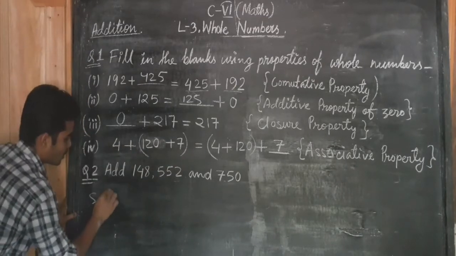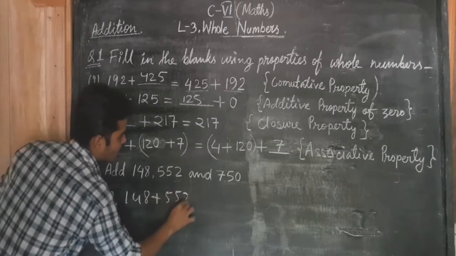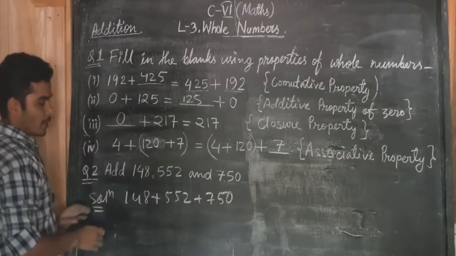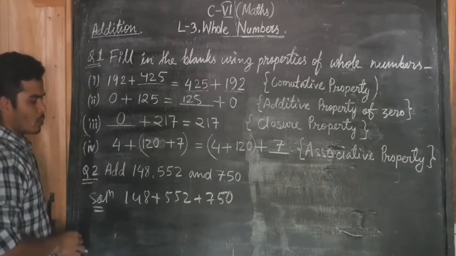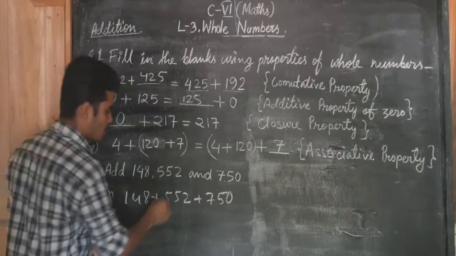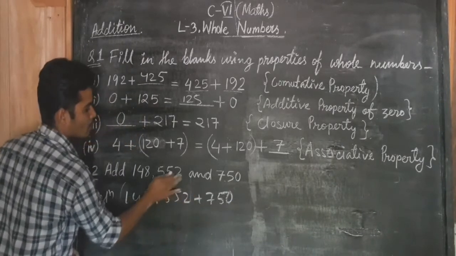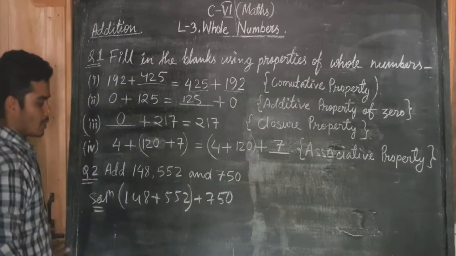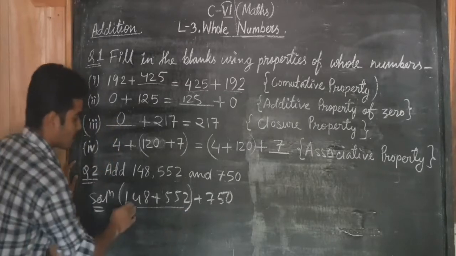So let us solve this. 148 plus 552 plus 750. For adding these three numbers together, first of all we group any two numbers. You can group these two numbers, or these two numbers also. But I am going to group these two numbers together.